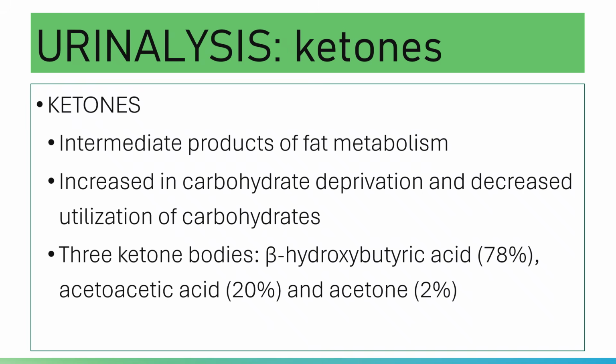You have enough carbohydrates, but you cannot utilize them. That is seen in cases of diabetes mellitus, because you have more than enough carbohydrates present in your plasma or circulation, but they are not utilized. They cannot enter the glycolytic pathway because they cannot enter the cell, due to the absence or defects in insulin.